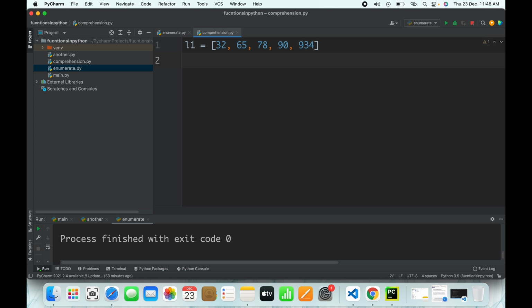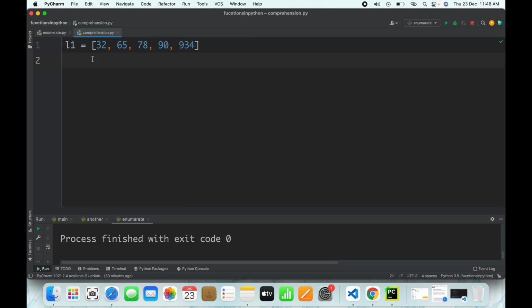Now what if I have to make another list out of this, wherein I only take those numbers which are divisible by 2? In the normal case, I'll have to make a list L2 equal to an empty list.